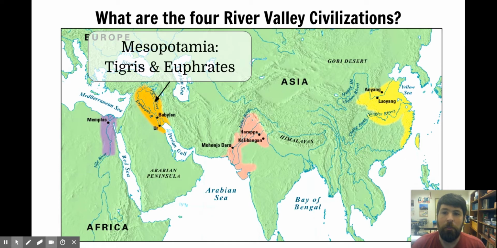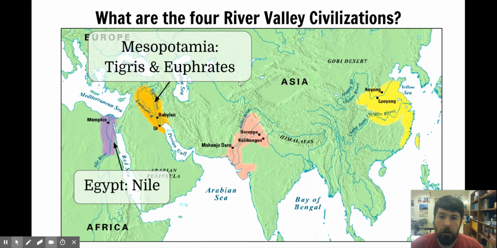First, we have Mesopotamia, which is a civilization based around the Tigris and Euphrates rivers. So I've put the name of the civilization on top and the name of the rivers that are connected to it below the name of the civilization. Mesopotamia was centered around the Tigris and Euphrates. You may already know that Egypt was based around the Nile River in Africa.